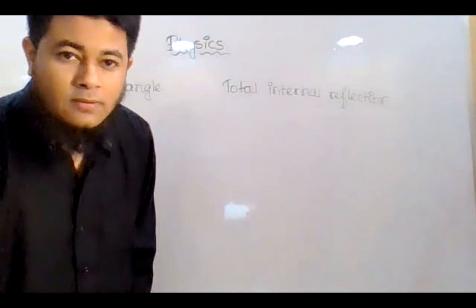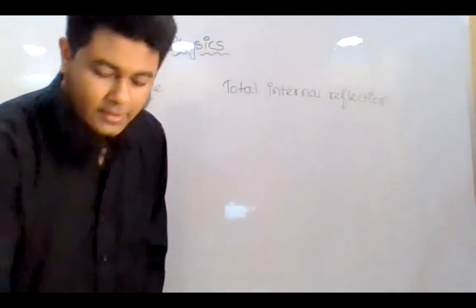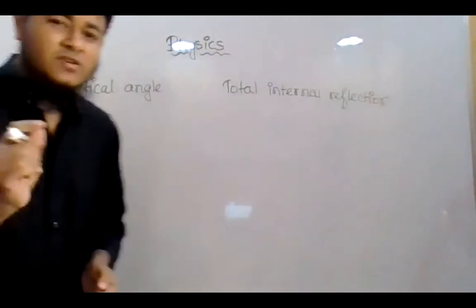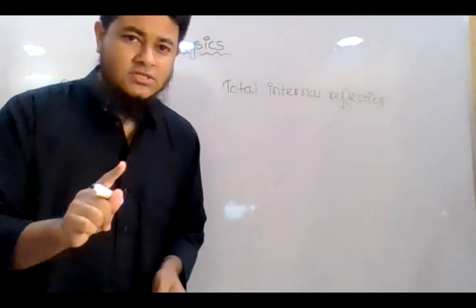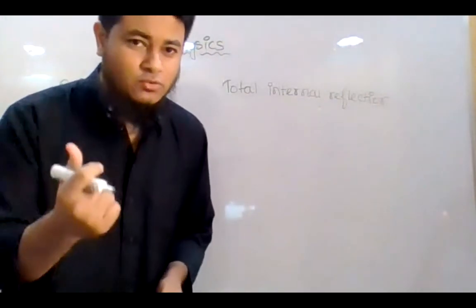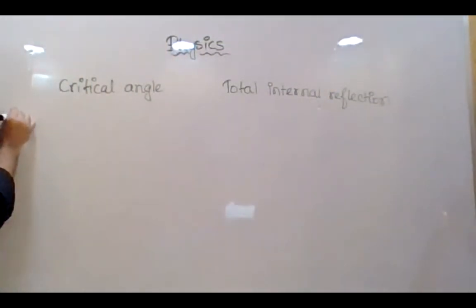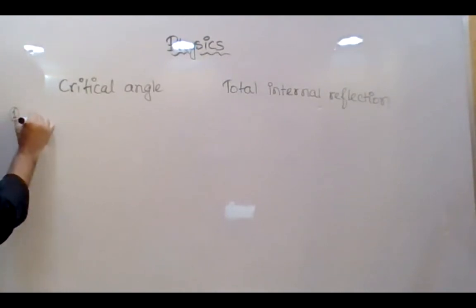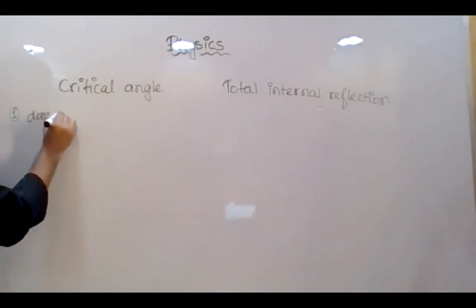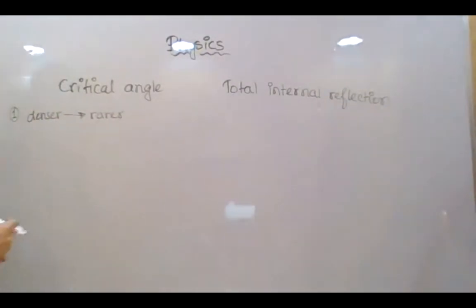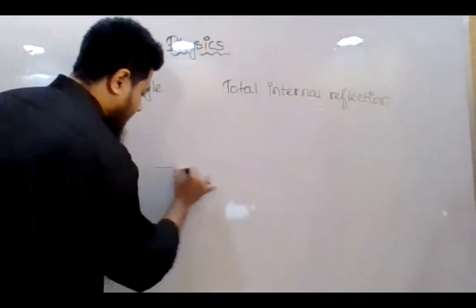Sir, is the critical angle always 90 degrees? Yes, that we will see now. Look. So, what is the first condition? The first condition is that the light ray has to pass from denser to rarer medium, right? So number one condition is that the light ray is passing from denser to rarer medium. Okay, that time what happens?